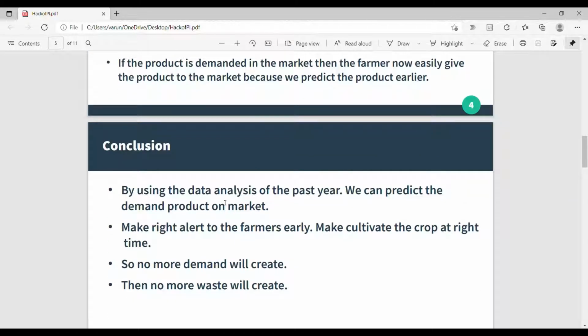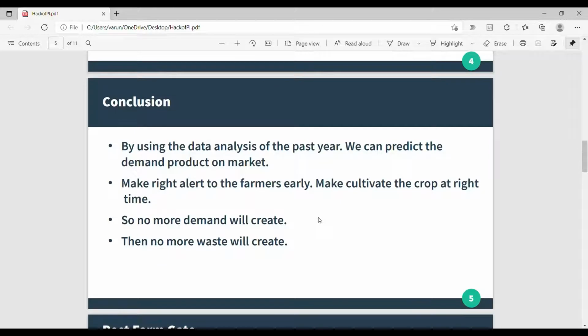By using the data analytics of past years, we can predict the demand product on the market. By doing this, farmers won't have to worry about extra product wastage and related costs like reduced market price because of overproduction and inventory charges, etc. Crops will be grown in optimum amount, so no more demand will be created and no more waste will be created, and farmers can get the most benefit out of it without any unrealistic fluctuation in market price.